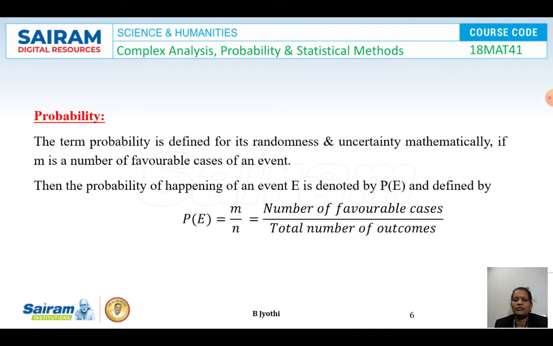Next is the probability. The term probability is defined for randomness and uncertainty mathematically. If m is the number of favorable cases of an event, then the probability of happening of an event E is denoted by P of E and is defined by P of E is equal to m upon n, where m is the number of favorable cases and n is the total number of outcomes.